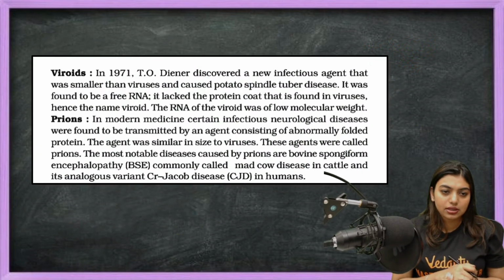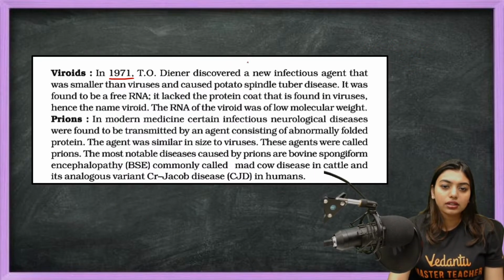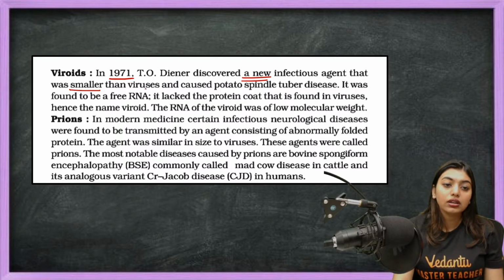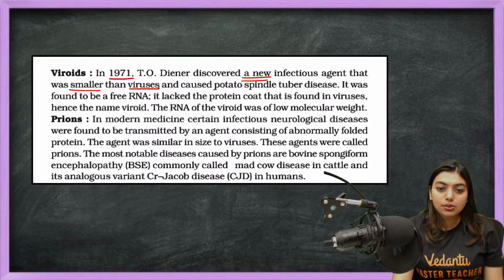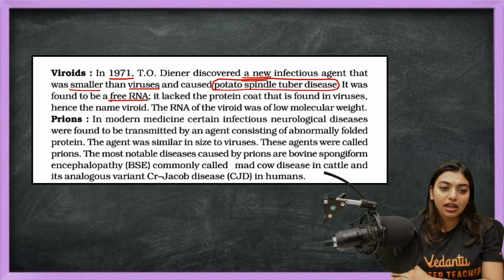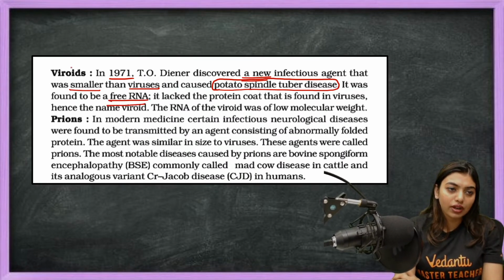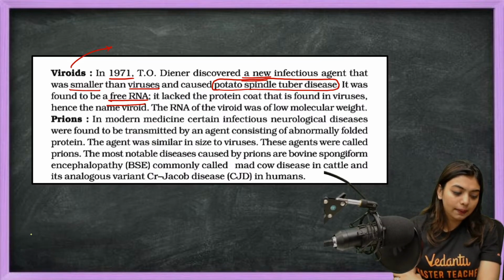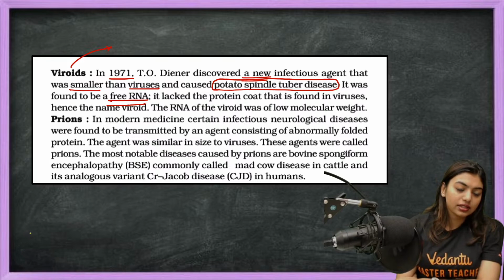Now viroids. Let's see what viroids are. In 1971, T.O. Diener discovered a new infectious agent that was smaller than virus and caused potato spindle tuber disease. What did it cause? Potato spindle tuber disease. It was found to be free RNA. So, tobacco mosaic virus, Aditi.